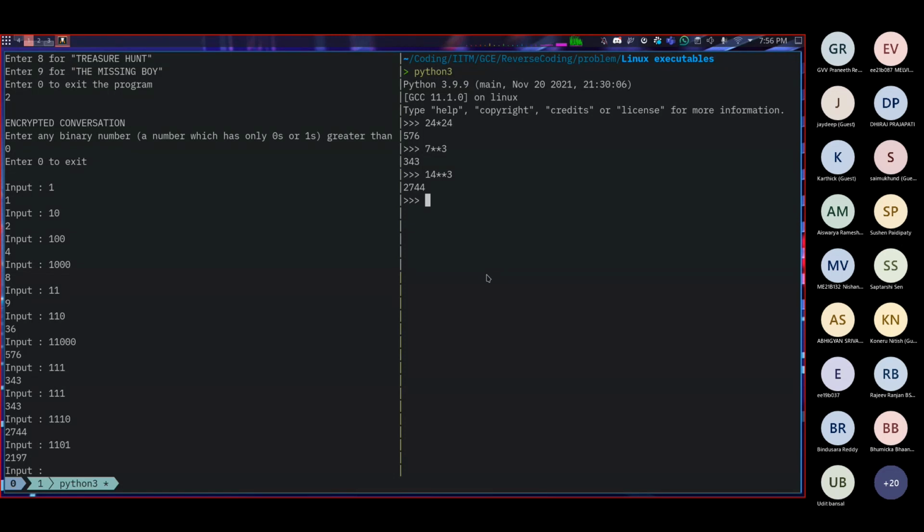So 1101 is what? It's 4 plus 8, 12 plus 1, 13. So 13 cubed is 2197, right? So I think you might see the pattern, right? The power which we are supposed to raise the original number by is the number of ones, right?